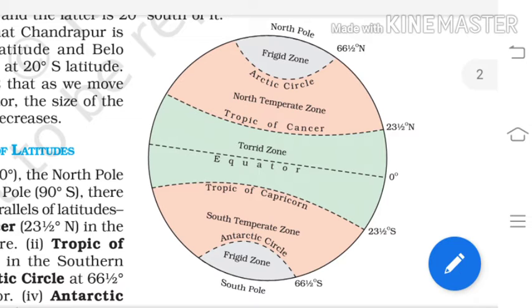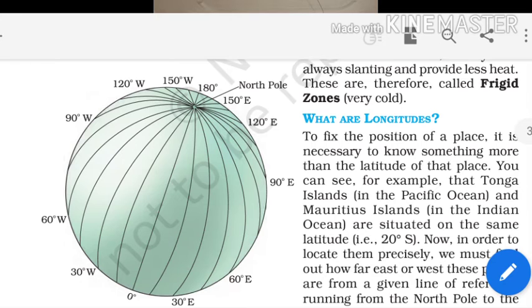These areas are very cold because the sunlight falls on them slantingly, not straight, and that's why they receive the minimum sunlight. Wherever the sunlight is falling straight, those areas are very hot.